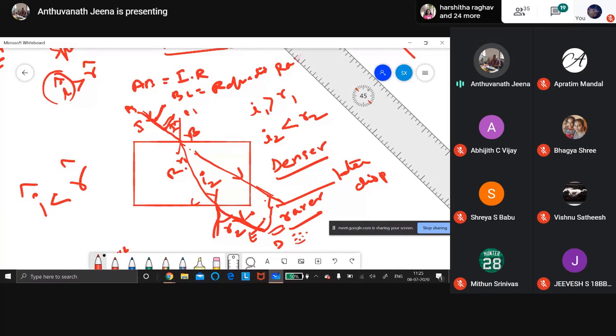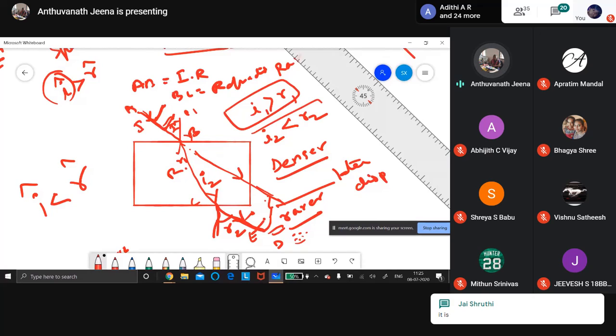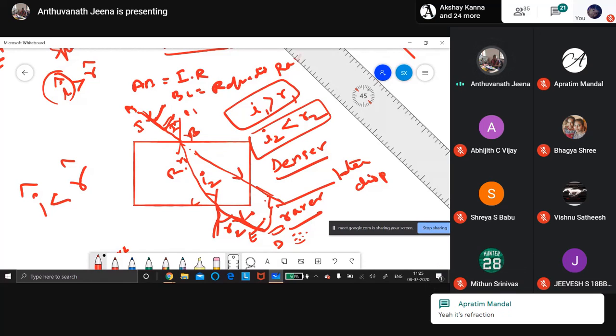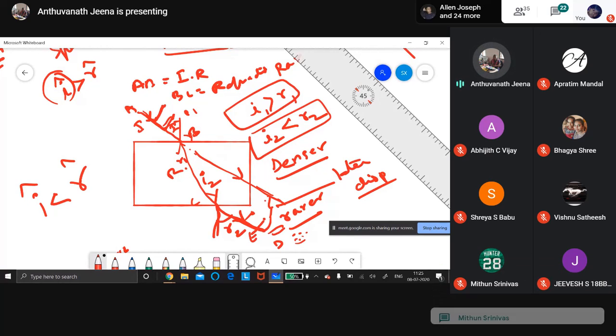Now you understood. So from rarer to denser, and denser to rarer. This is very important. In the first case, the angle of incidence is greater than the angle of refraction. And in the second case, the angle of incidence is lesser than the angle of refraction. All these are important. Lateral displacement is also important. When you draw neatly, you will get marks. Use a scale and pencil, and you can draw.